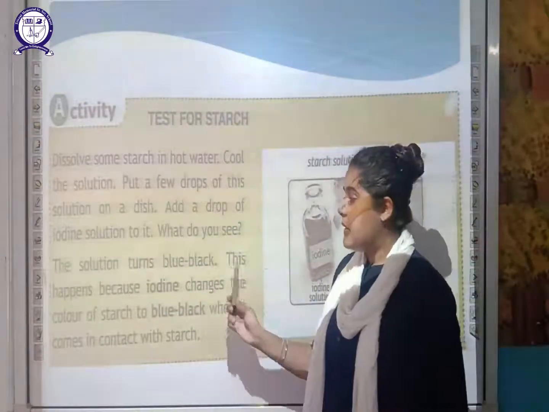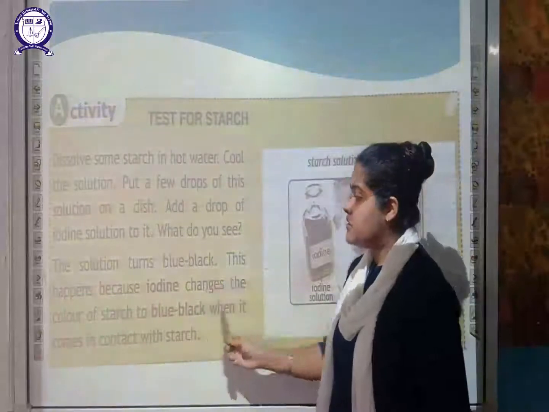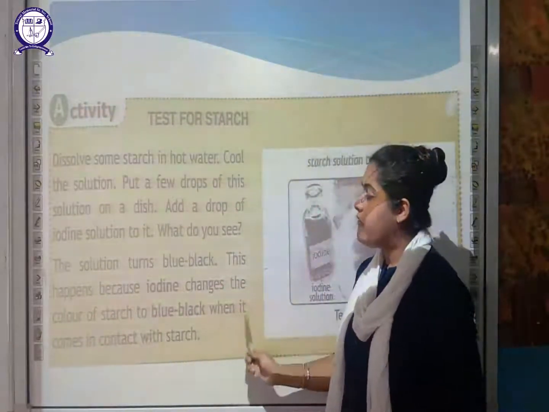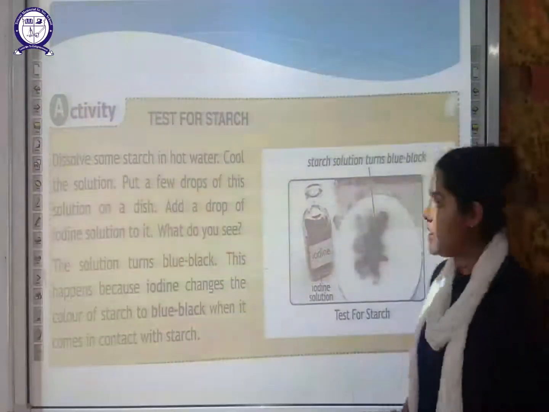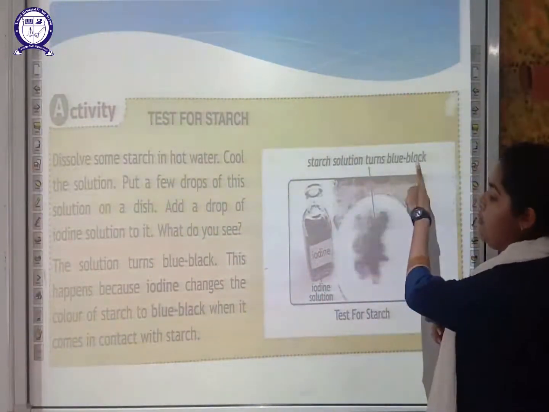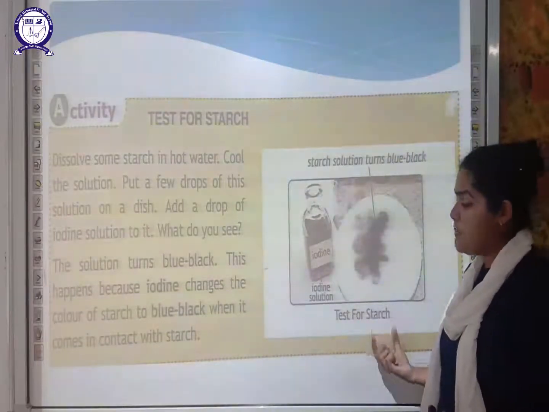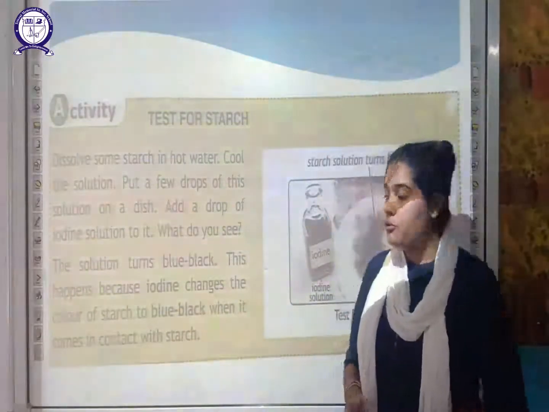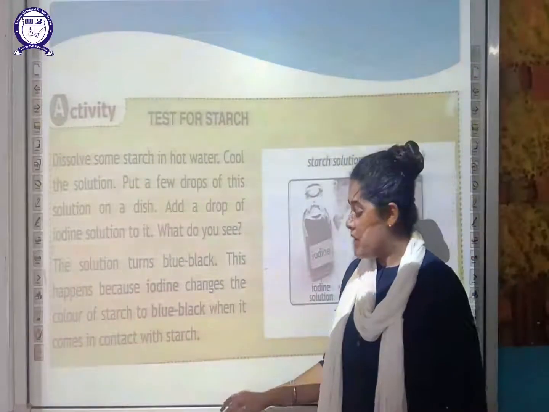Why does this happen? This happens because iodine changes the color of the starch to blue-black when it comes in contact with the starch. The turning of the color into blue-black indicates the presence of starch.